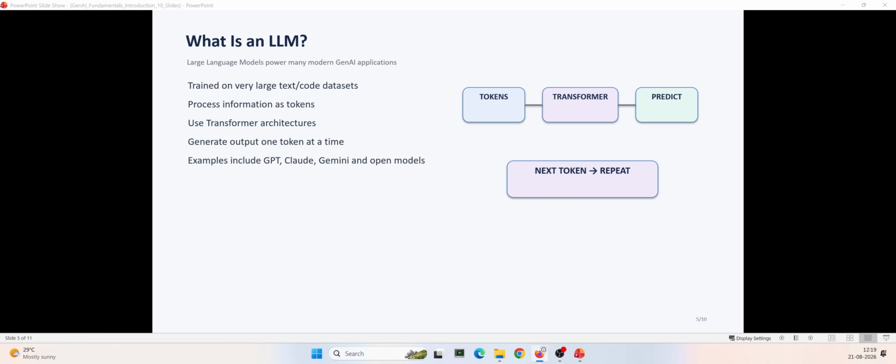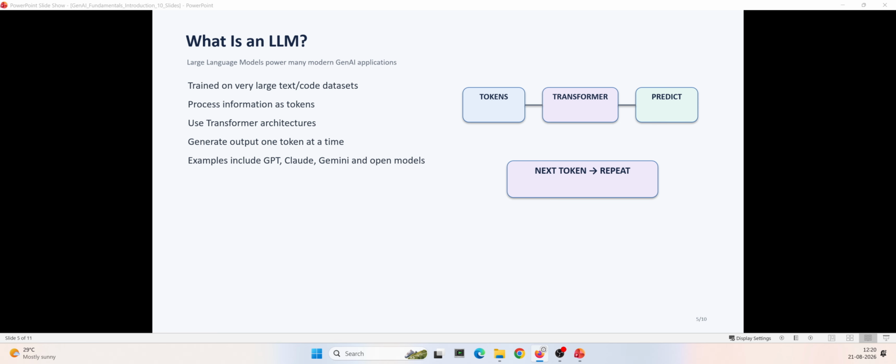So now let's go to one of the important topics in Gen AI. The first one is LLM, right? LLM is nothing but large language model, its full form. So now let's talk about one of the most important topics for this modern Gen AI technology. Models such as GPT, Claude, Gemini, and many open source models are examples of large language models. At a high level, an LLM is a very large neural network trained on enormous amounts of data. During training, the model learns patterns in language and other information. But there is an important concept we need to understand, that is called tokens, right?